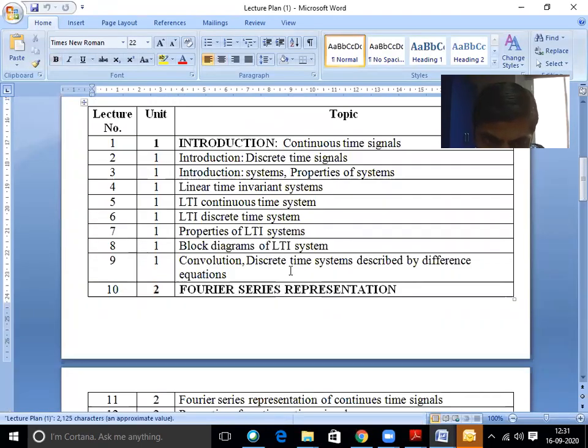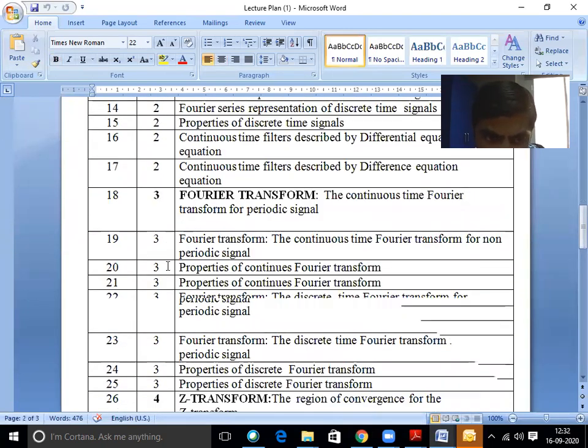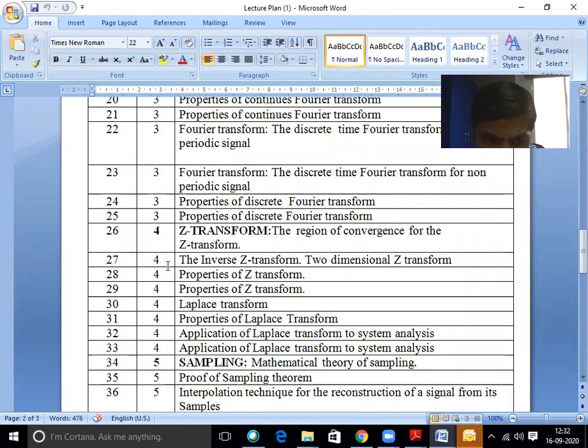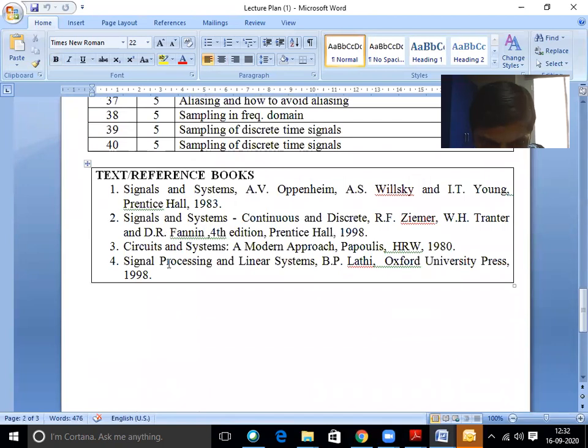It is a 40-lecture plan. Unit 1 requires 9 lectures. Unit 2 requires 8 lectures to complete. Unit 3 requires 8 lectures to complete. In this way, all 5 units are completed in 40 lectures.